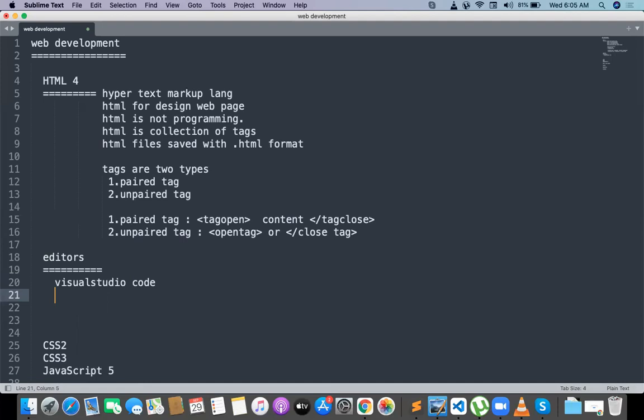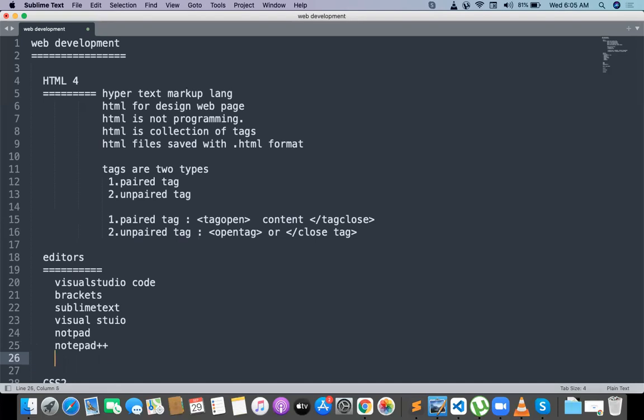And one more editor is called Brackets. You can use Brackets, you can use Sublime Text, and we can use Visual Studio, and we can go for Notepad. See, all these editors are possible, Notepad++ too. You can take any editor.